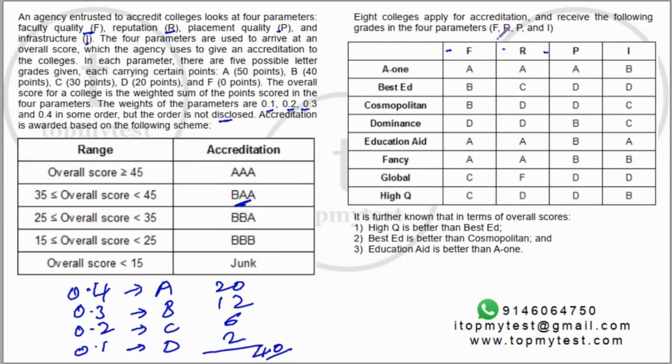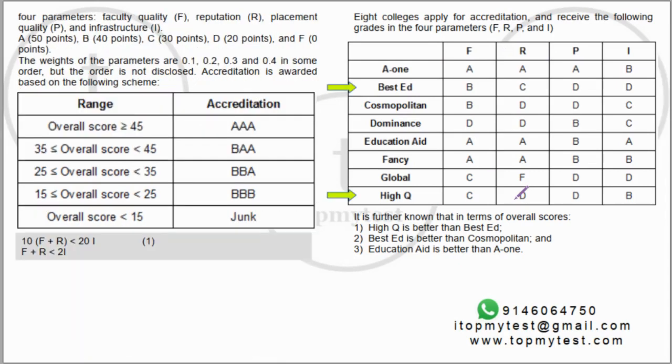And now these are the grades of these colleges on these parameters. We don't know how much is the weight of each of them. Now, based on these, we'll have to figure out which one is better and which one is lower. Okay, so let's look at each of them individually.